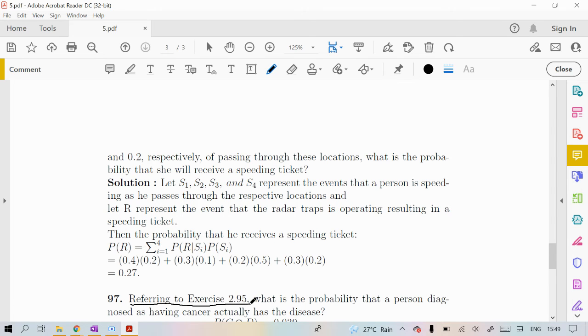Referring to question number 95, what is the probability that a person diagnosed as having cancer actually has the disease? Now see, what are they telling you? You have a person that is diagnosed as having cancer. So what is the probability that they actually have the disease?